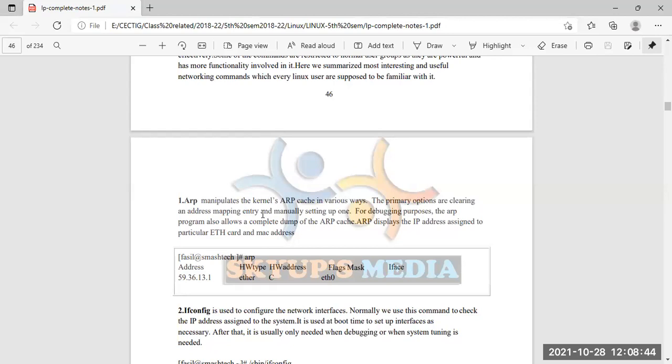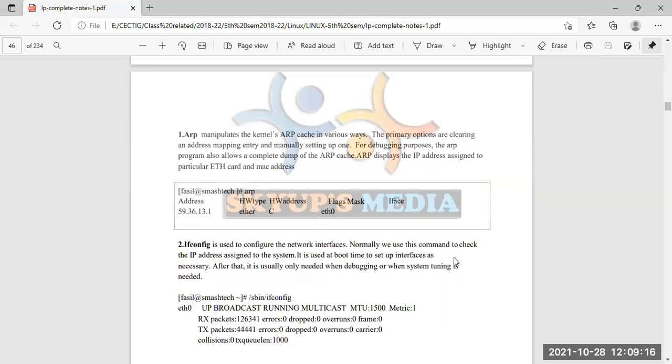This Address Resolution Protocol is used to discover the MAC address. So we have the IP address, and we also need to know the MAC address. ARP can be used to find the MAC address for an IP address.